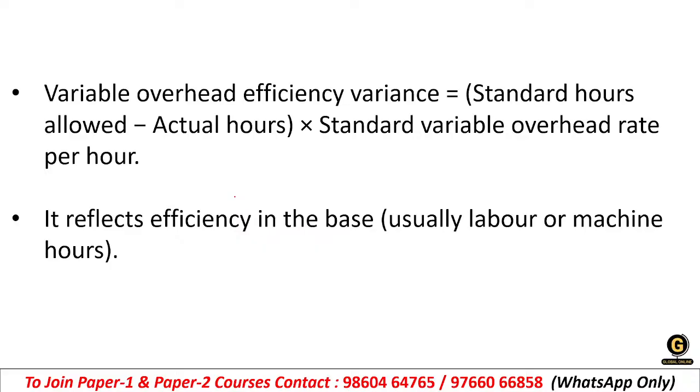Getting it? If you finish work in fewer hours than standard hours, then you are efficient. We call it efficient, right? If you are finishing your work within the given standard hours, it will be efficient, a favorable variance, we call it, right?